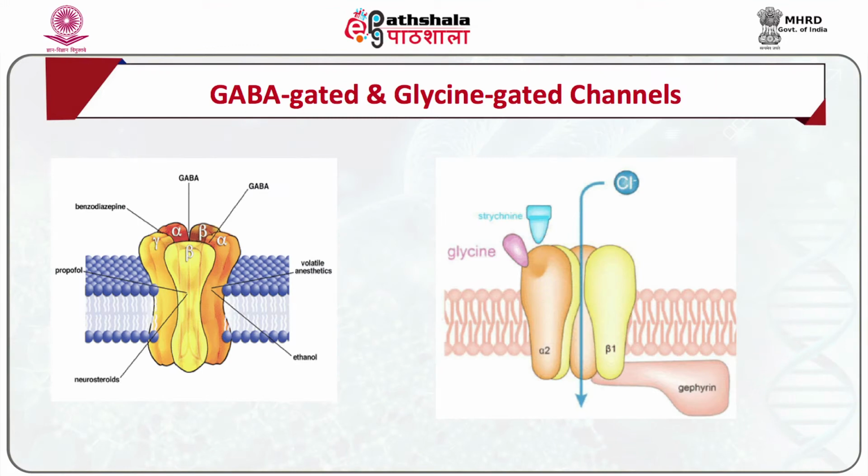GABA gated and glycine gated channels. In the vertebrate central nervous system, synaptic inhibition is primarily mediated by two amino acids, glycine and gamma-aminobutyric acid, that is GABA. The latter is formed by the loss of a carboxyl group from glutamate.